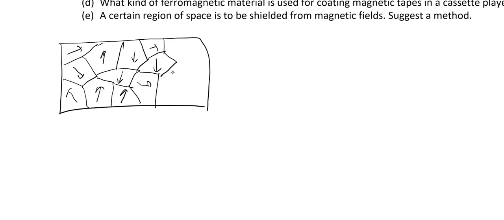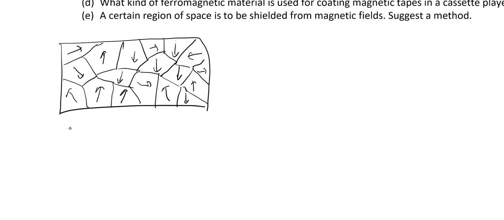So consider a ferromagnetic substance, say the domain structure or the alignment of domains is as shown in this figure. What will happen when you subject it to an external magnetic field? As we apply an external magnetic field, it is easier to align domains. Why is it easier?